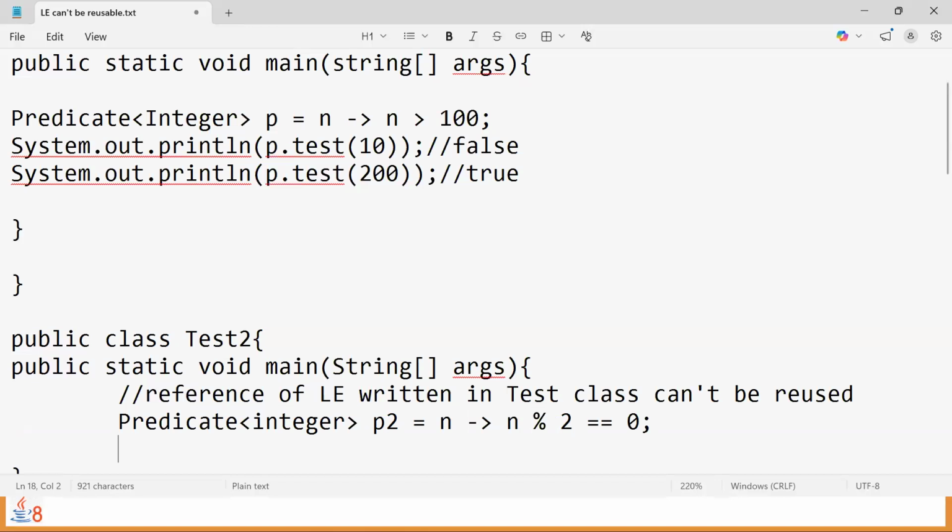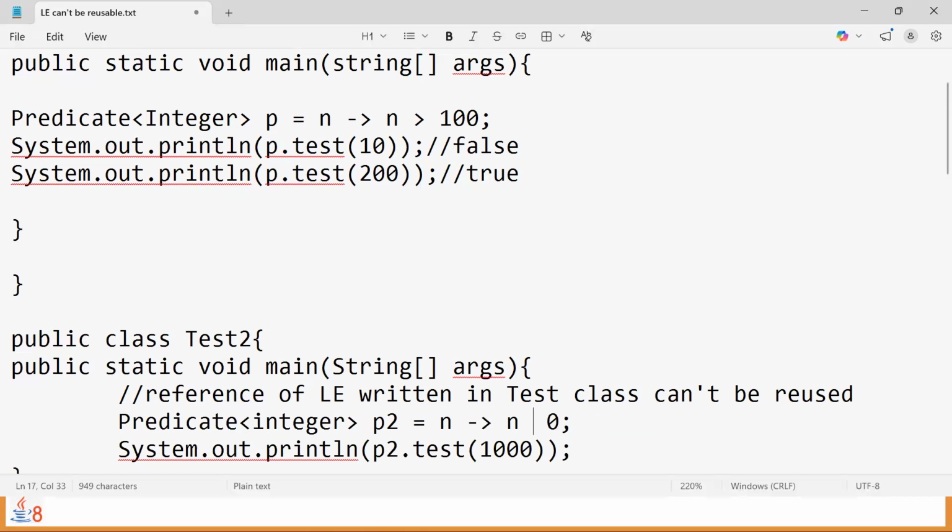Then use the print function with test: System.out.println, followed by println of predicateReference.test, and then pass the arguments accordingly. You are going to get the output. So my question is, are we rewriting this logic or not? Of course, here instead of this, I have to go for the same logic, so that greater than 100 or not is the scenario. Then are we rewriting it or reusing it?